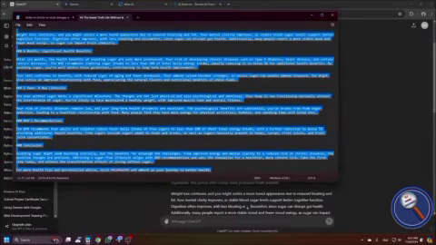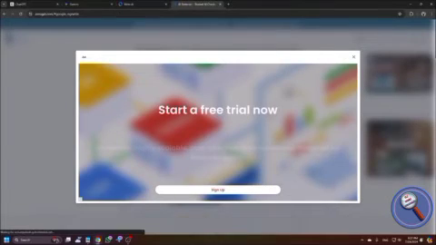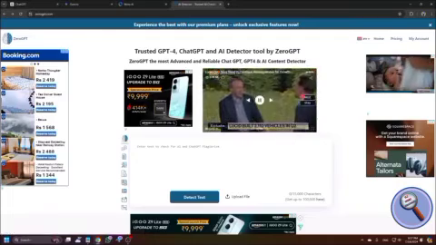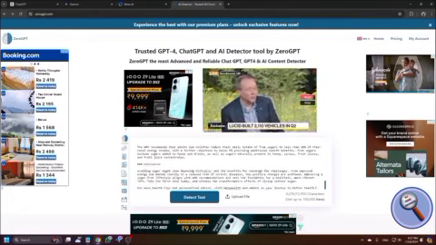Now let me copy the text again, or it is already copied. Let's go back to Zero GPT. I'm closing the ad and pasting the text here.